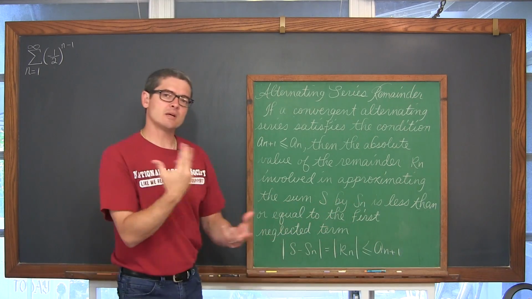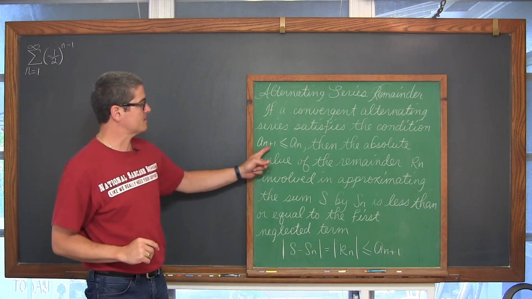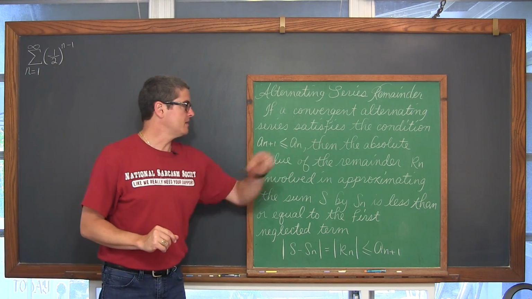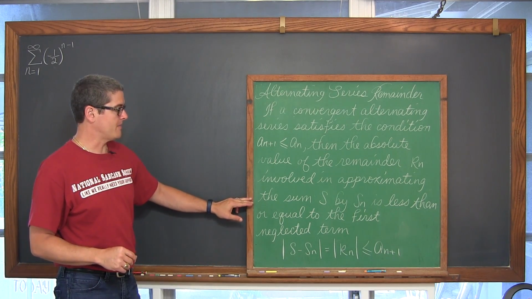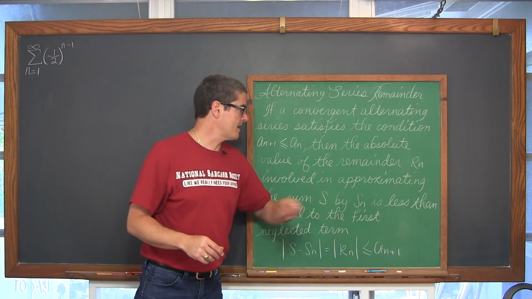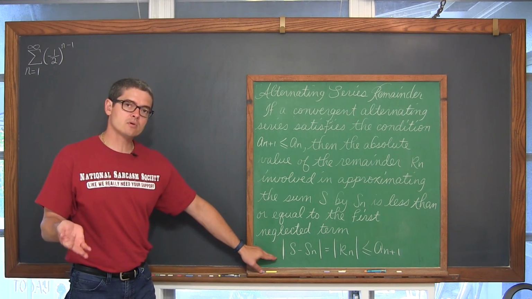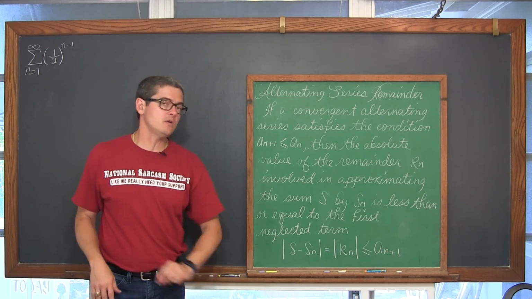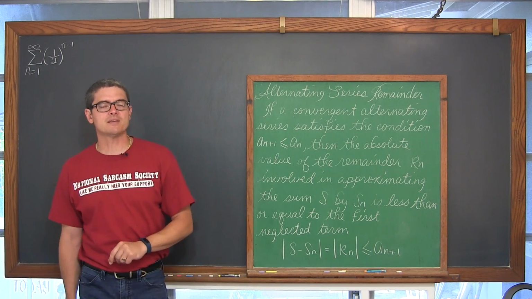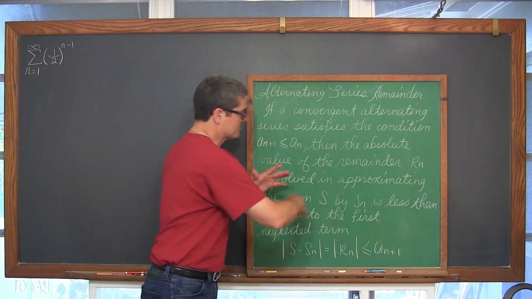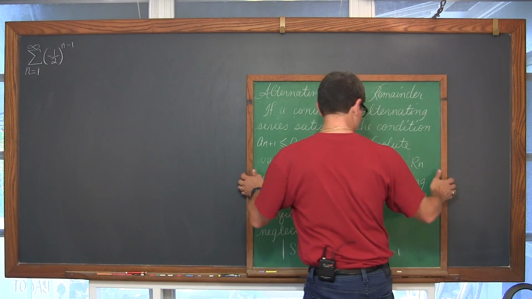Let's estimate the sum of that series. If a convergent alternating series satisfies the condition that a sub n plus 1 is less than or equal to a sub n, then the absolute value of the remainder r sub n involved in approximating the sum s of the series by the partial sum s sub n is less than or equal to the first neglected term. In other words, the absolute value of s minus s sub n is equal to the absolute value of r sub n, which is guaranteed to be less than or equal to a sub n plus 1. I said there was going to be 2 examples, but I want to explain what all these words mean and show you it working through a series that we can easily